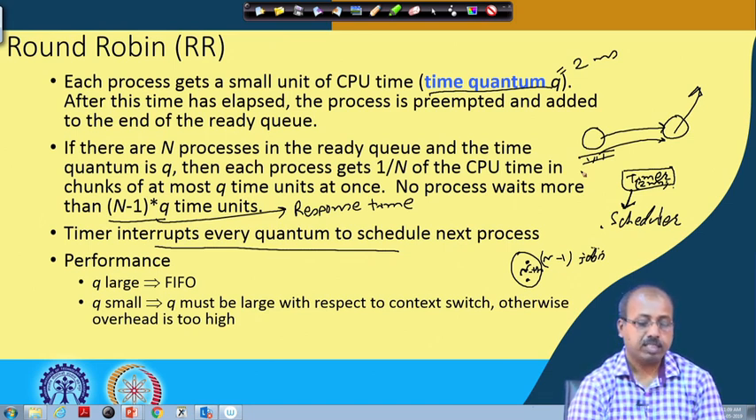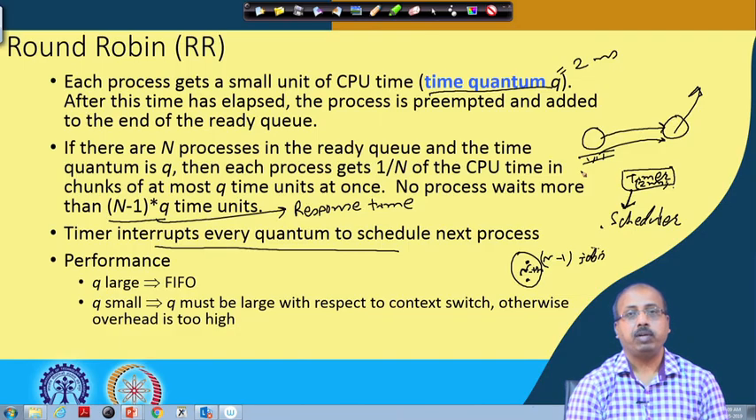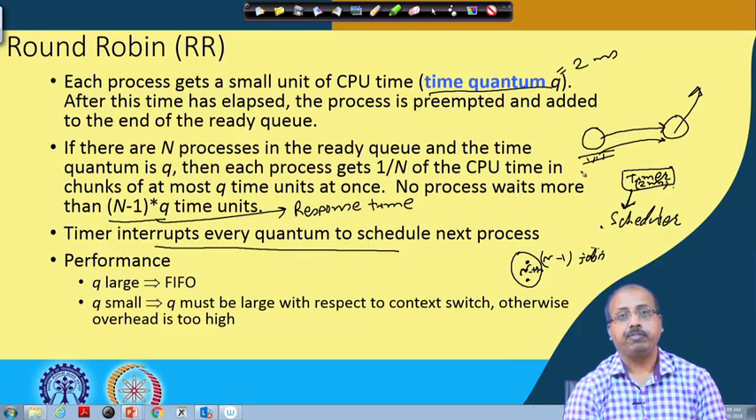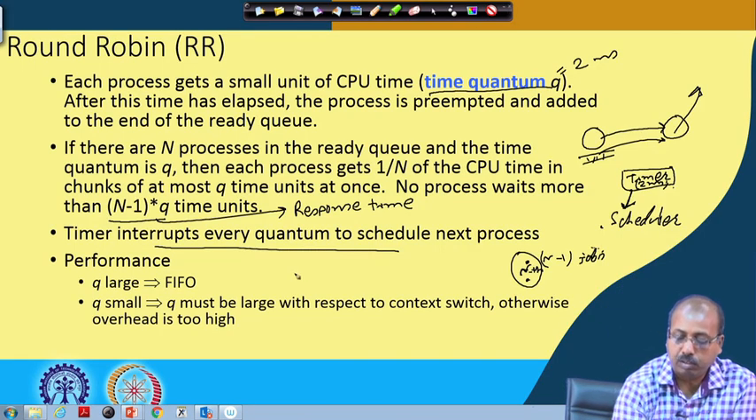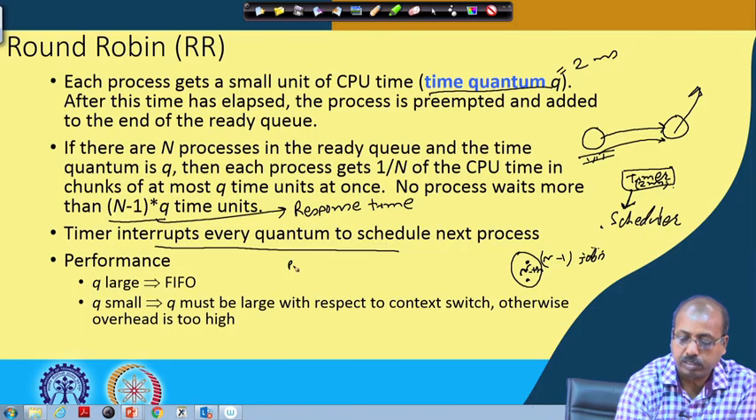Now, performance: if q is a very large value, then once a process gets the CPU, until and unless it voluntarily releases it, it will be taken back only after q time units. Suppose in a system we have three processes, P1, P2 and P3, and their CPU burst sizes are 5, 6 and say 8.